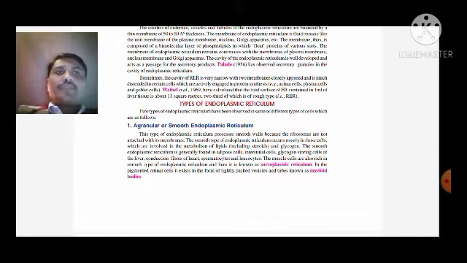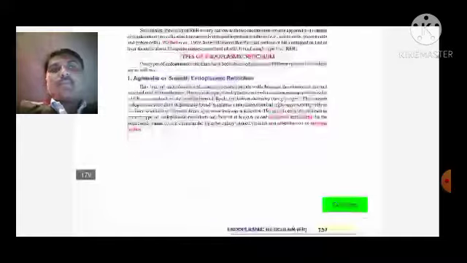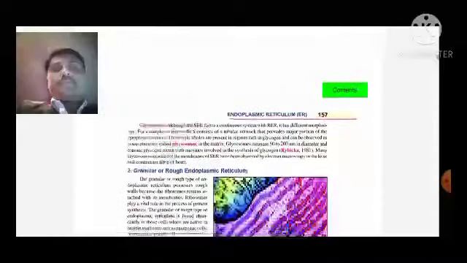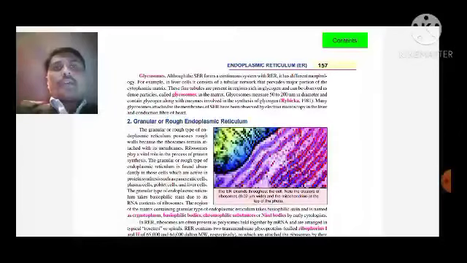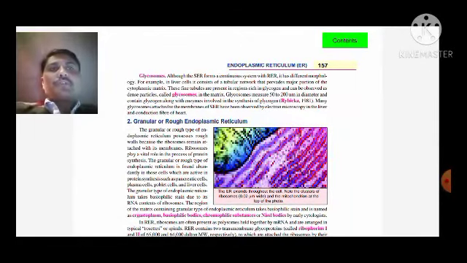This smooth type of endoplasmic reticulum appears in the muscle cells, where they are found, and they are known as the sarcoplasmic reticulum. In the pigmented retinal cells, it exists in the form of tightly packed vesicles and tubes known as myeloid bodies. So this is the agranular or smooth endoplasmic reticulum. Well, glycosomes.